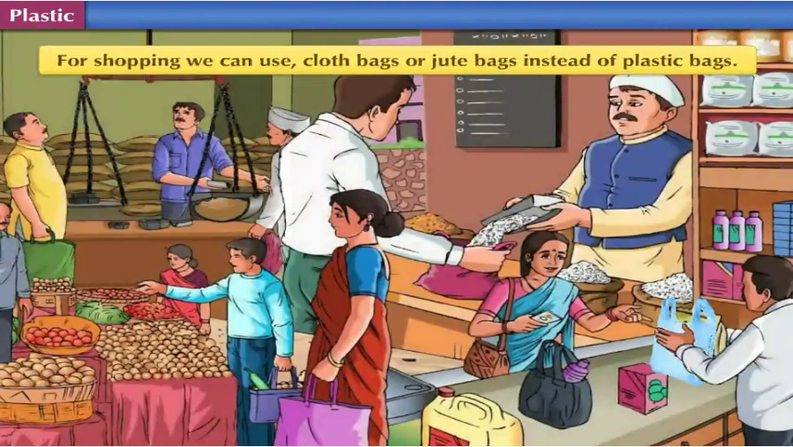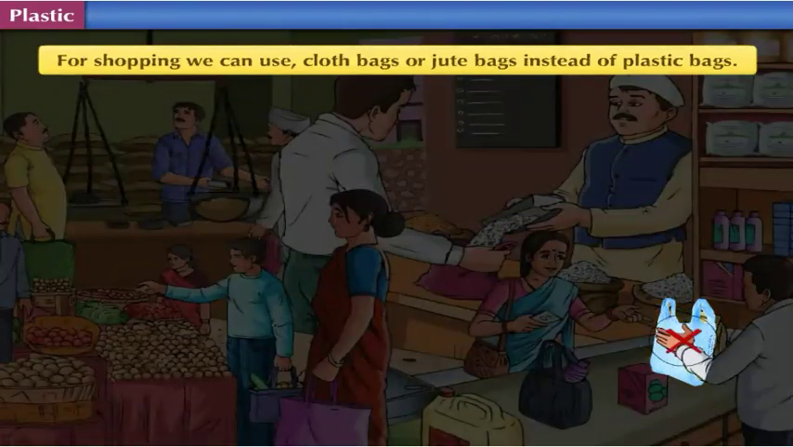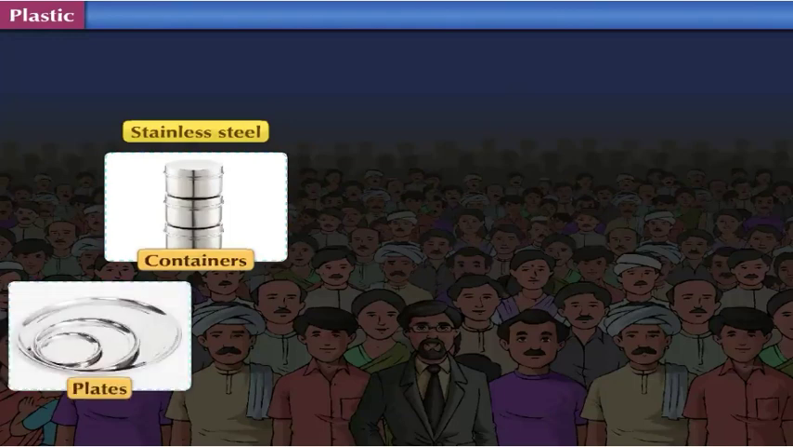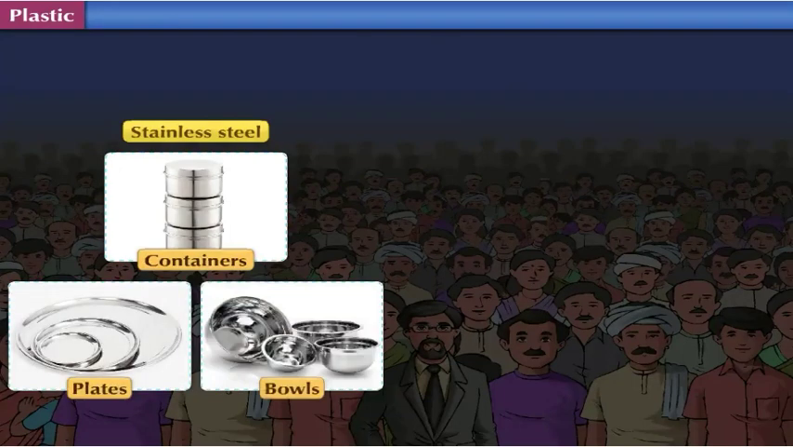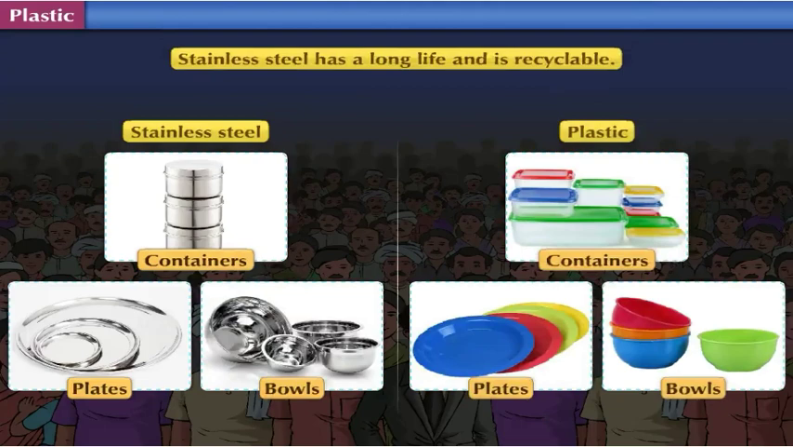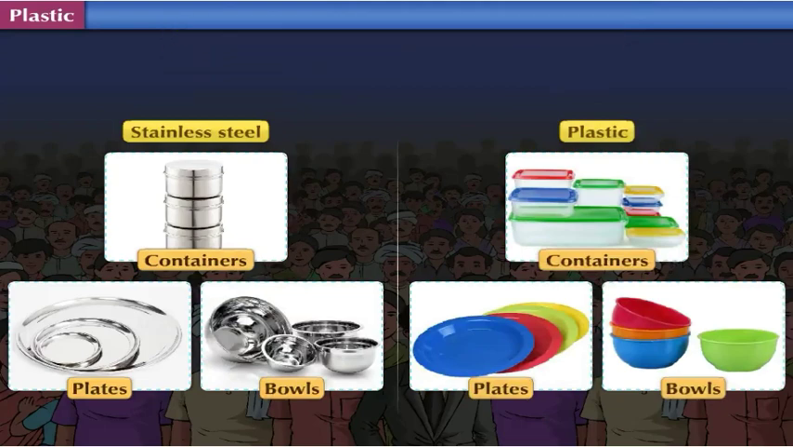For shopping, we can use cloth bags or jute bags instead of plastic bags. Stainless steel containers, plates and bowls can be used instead of plastic ones. Stainless steel has a long life and is recyclable.